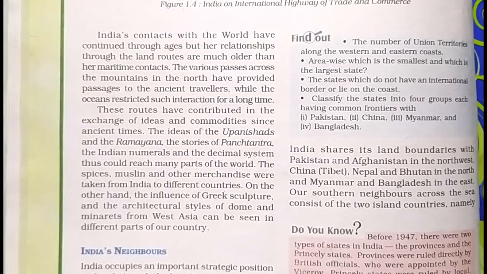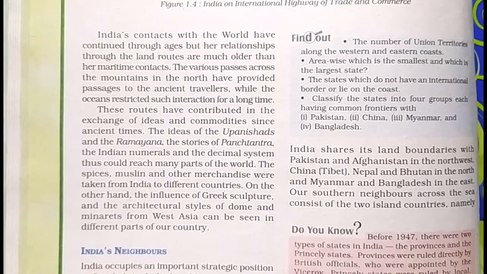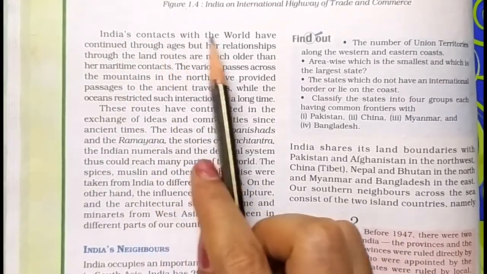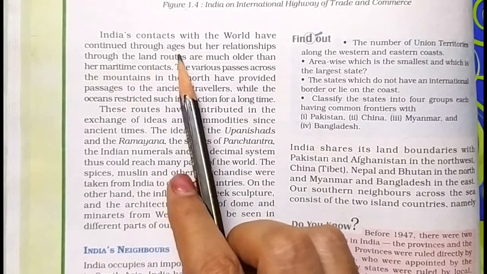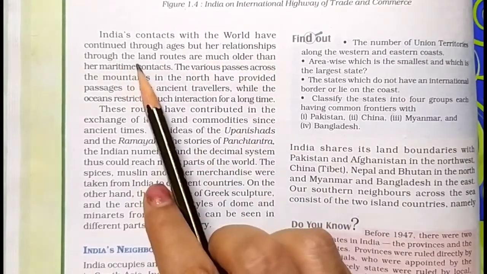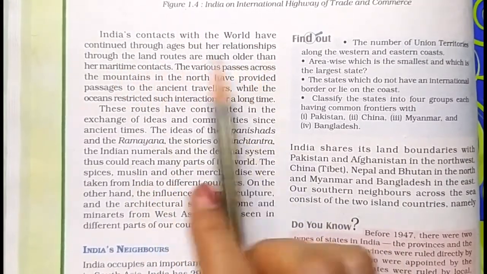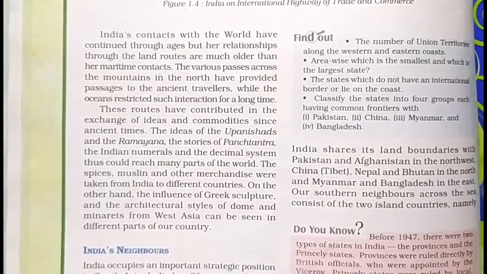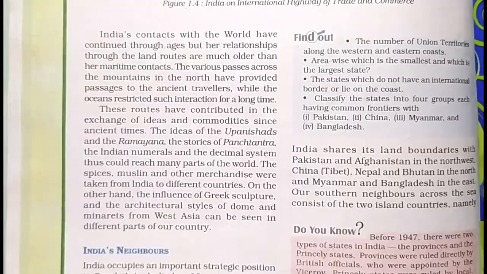Historical ties are also there. The Indian land routes to other countries are much older. India's contacts with the world have continued through the ages, but her relationships through the land routes are much older than her maritime contact, with transfer of ideas and commodities since ancient times.